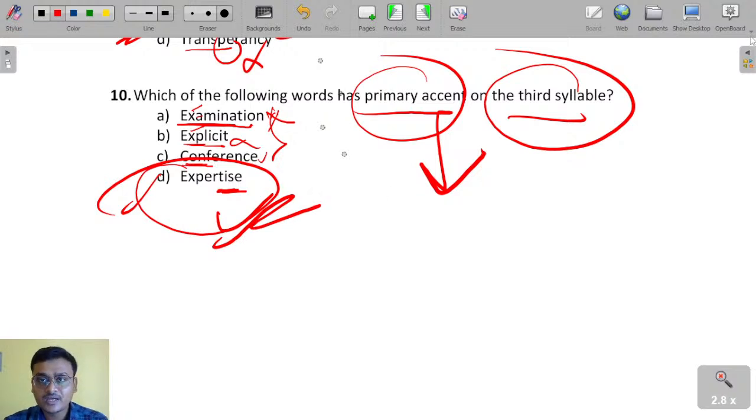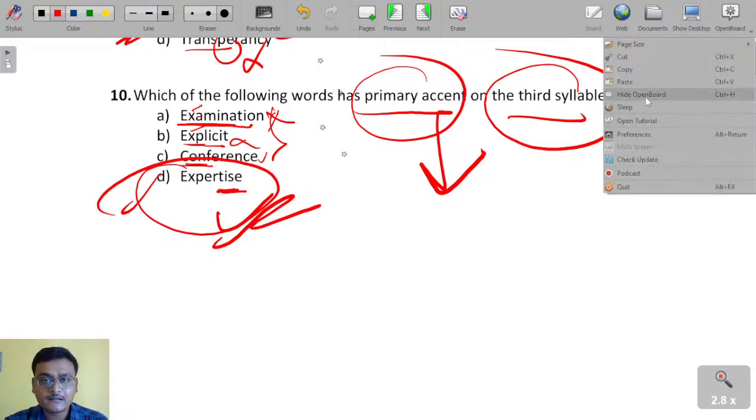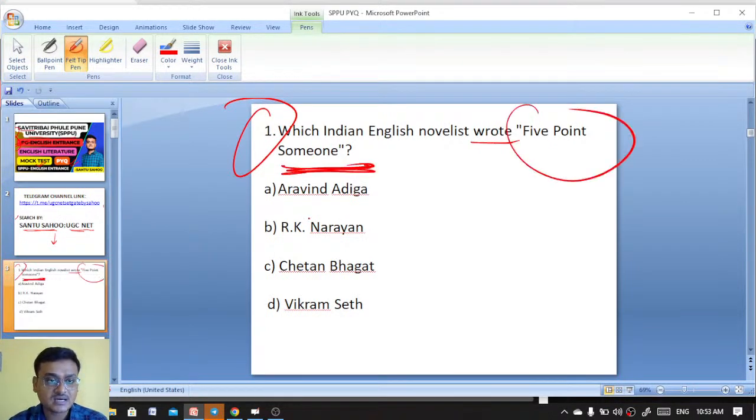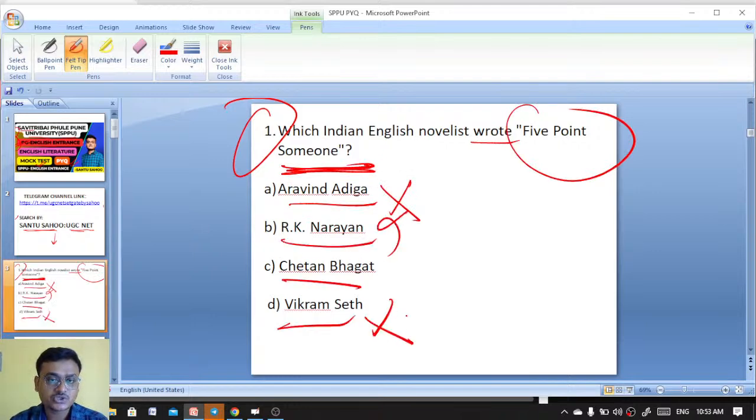Okay. Now moving ahead to some PPT here as well. And here is the PPT. The first question on your screen: Which Indian English novelist wrote 5 Point Someone? Arvind Adiga, R.K. Narayan, Chetan Bhagat, Vikram Seth. So it was the novel of Chetan Bhagat. Chetan Bhagat has written 5 Point Someone.